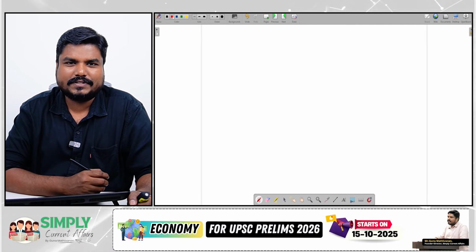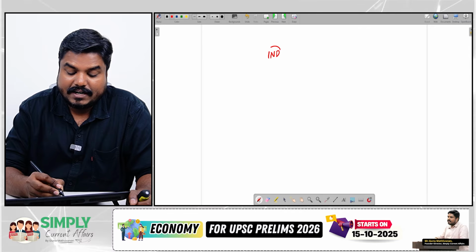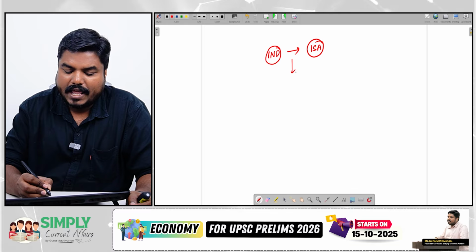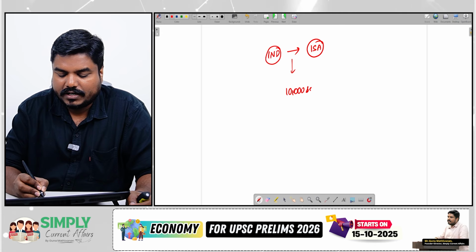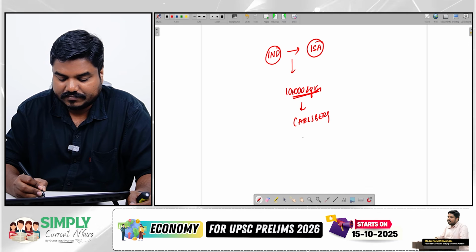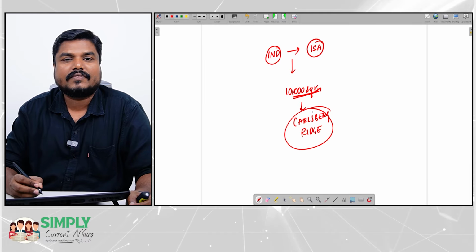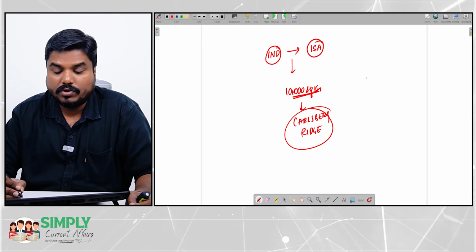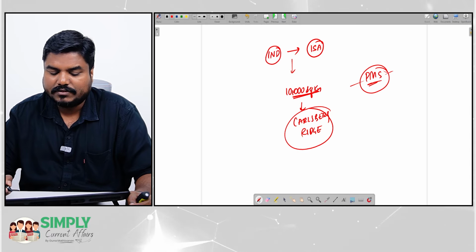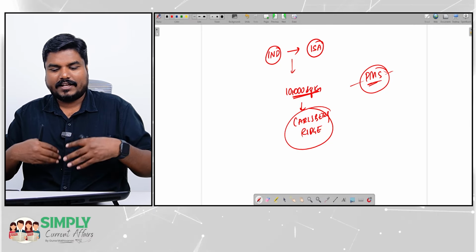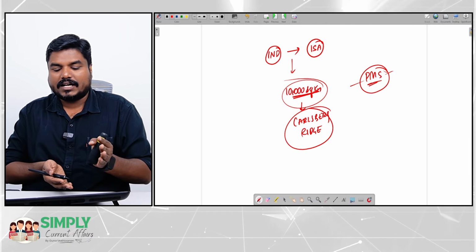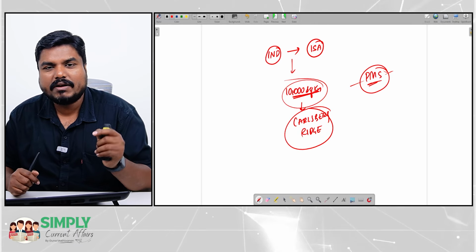So why was this topic in the news? Recently, India has signed a contract with the International Seabed Authority for what? For exploring 10,000 square kilometers of area in the Carlsberg Ridge region. India is going to explore polymetallic sulphide. I'll explain about this polymetallic sulphide a short while from now. So the point is, in the high seas, India has got a contract signed to explore 10,000 square kilometers of area in this Carlsberg region for polymetallic sulphides.